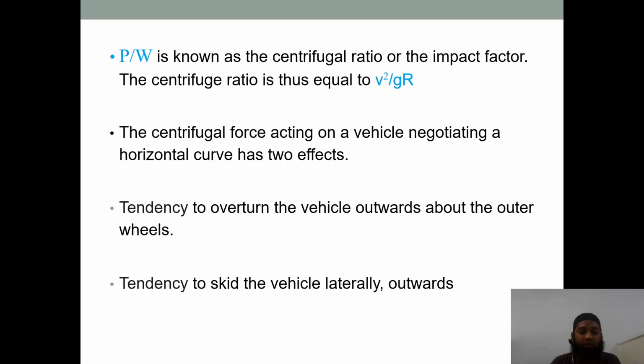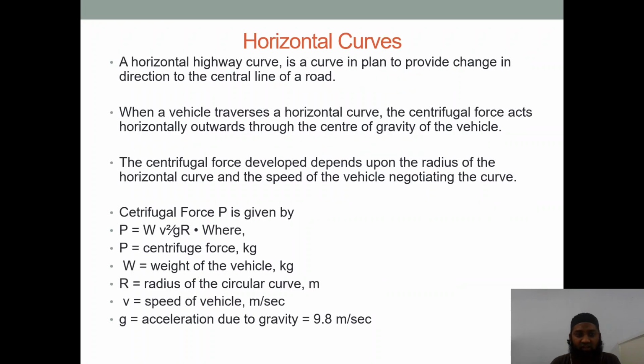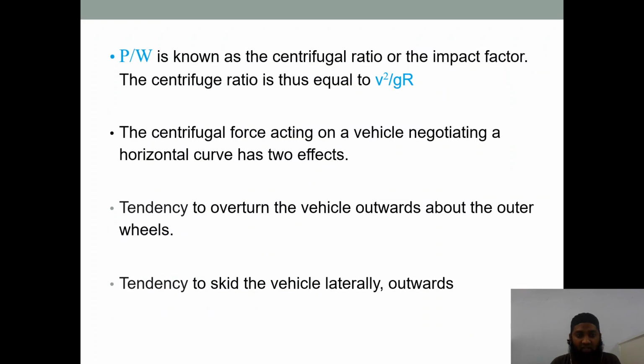Let us see, P/W is known as the centrifugal ratio or the impact factor. The centrifugal ratio is thus equal to V²/gR. You can see here, P = WV²/gR, W has been taken to that side. P/W, you can see that formula, V²/gR, that has been done here. So P/W is known as the centrifugal ratio or the impact factor, and it is equal to V²/gR.